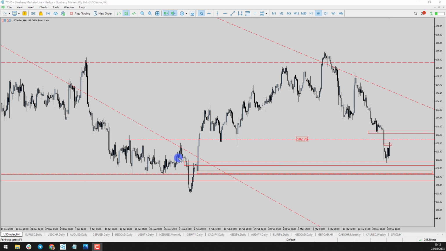Now, if we just look left, you can see why this is such an important demand zone, because look how aggressive the buying got at this area. So that's a good sign that maybe buyers are sitting around these areas, and if price comes into them, then buyers may step in again. So keep an eye on your US dollar index, keep an eye on the US 10-year bond yields as well, and the supporting key zone around about this 102 level, as they could provide further insights into the direction of the US dollar index.